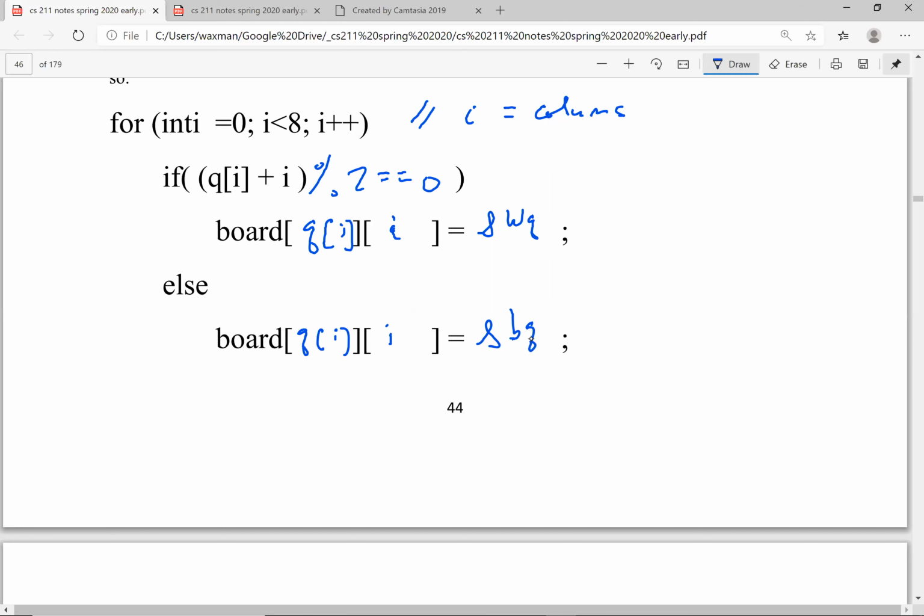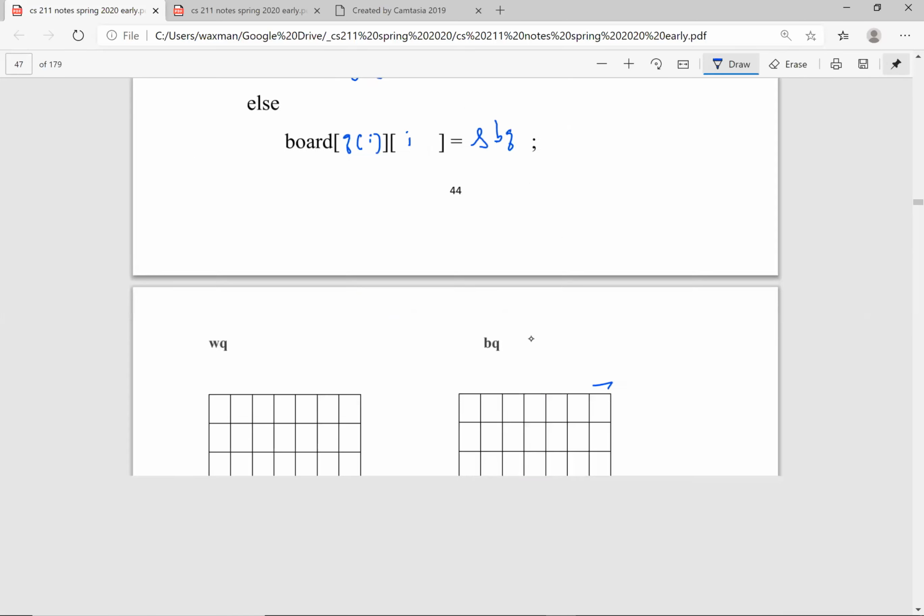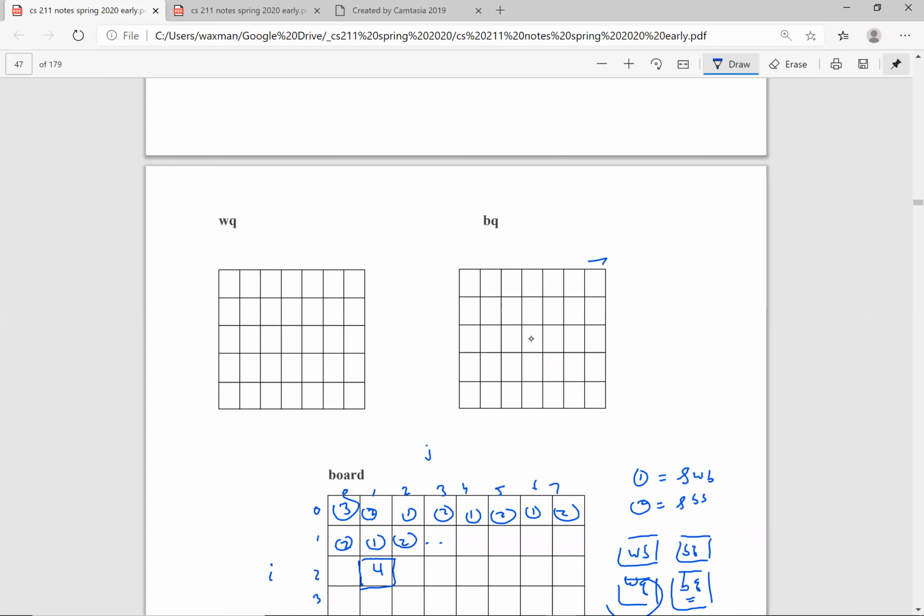Let's see what the black queen and white queen will look like. We have to make those arrays. We don't have them yet, right? So we're going to have to declare them where we declare all the other ones. But what's a white queen going to be? Well, it's going to be basically white. But let's say we want to, what does the queen look like? So let's make a crown. So maybe the crown will look something like this. Right? So it sort of looks like a crown, you can imagine. Let's use your imagination. But that's how I did the one on the picture earlier.